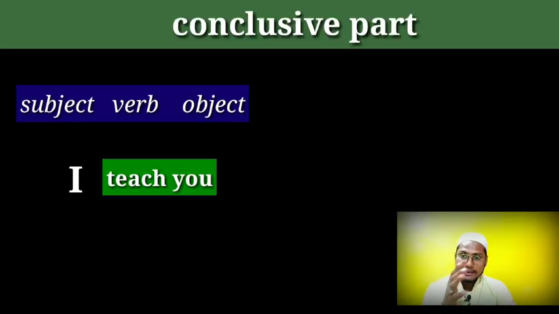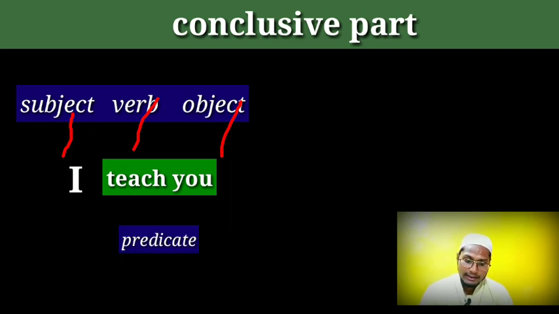I teach you. I is the subject, teach is the main verb, and you is the object. I'm not going to describe it again. And what is the complement in this sentence? There is no complement in this sentence. So keep it, wait for the next example. And what is the predicate in that situation? In that case, our predicate is "teach you".